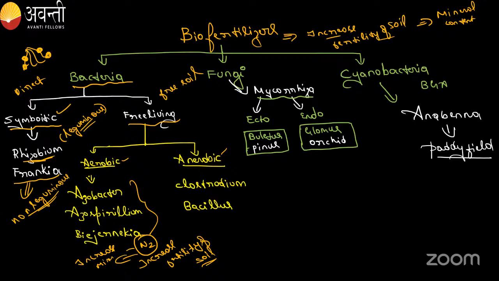These all are actually nitrogen fixing bacteria, guys. In the environment, nitrogen is there, right? That is in the N2 state. Okay. So what we are taking, the nitrogen is in the ammonia state. Right. So these bacteria will convert N2 to the ammonia, N2 to the NH3. So this is the main function of these bacteria.